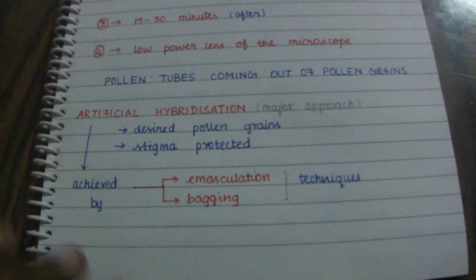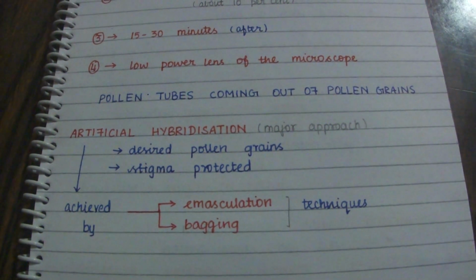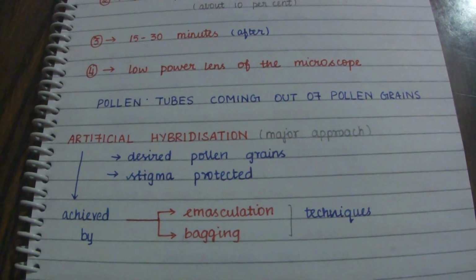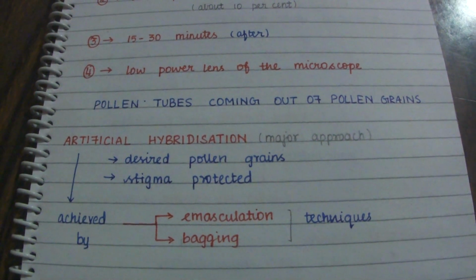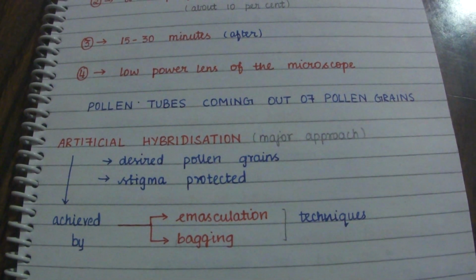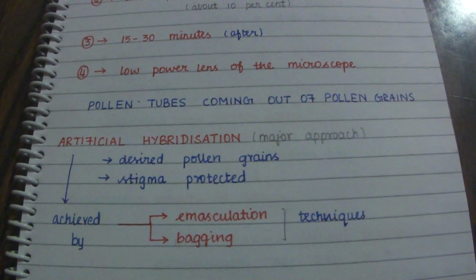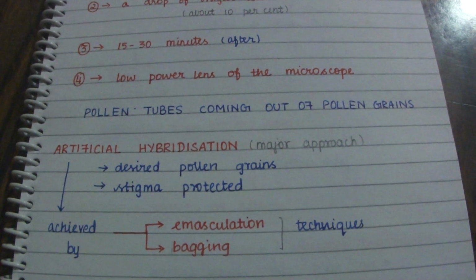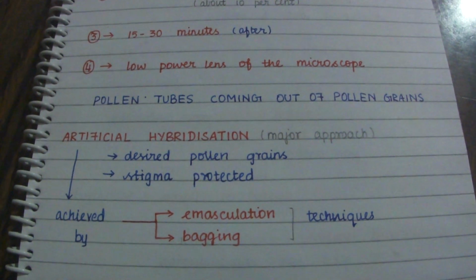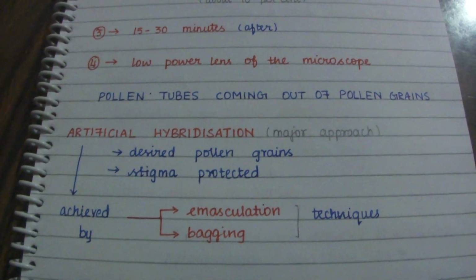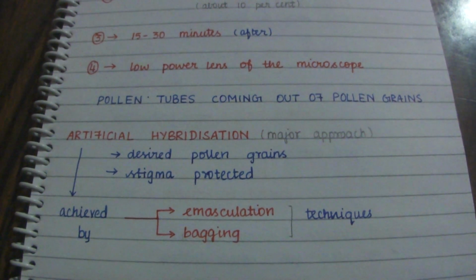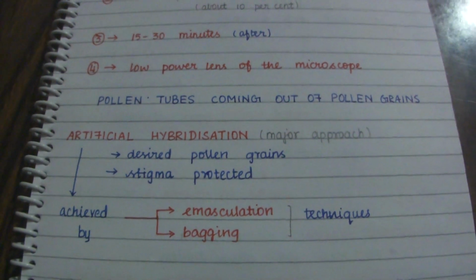Now artificial hybridization is a major approach for breeders in crossing different species, and often genera, to combine desirable characters and produce superior varieties. Here only high quality or better yielding pollen grains are crossed together in order to give a better yield.